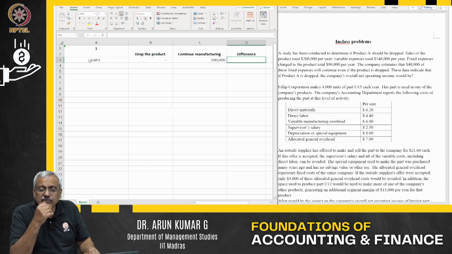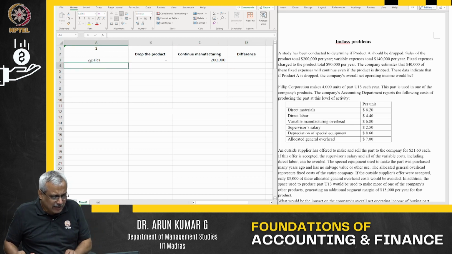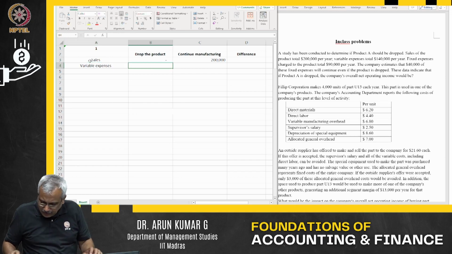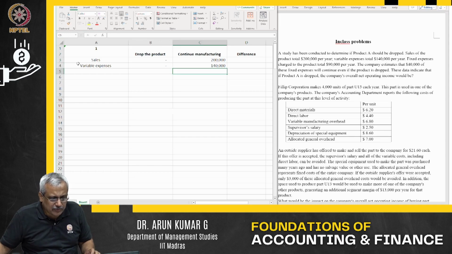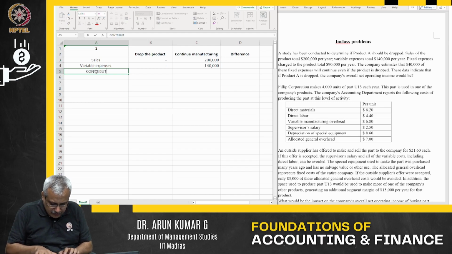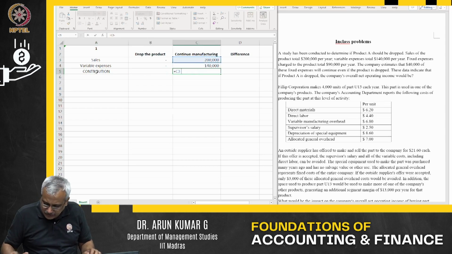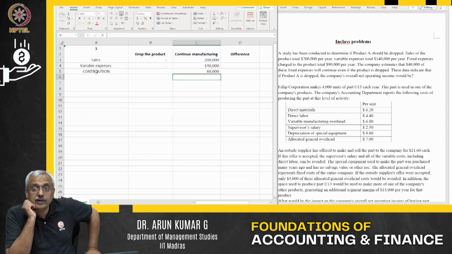Let's keep that aside. My variable expenditure in this particular case is going to be 140,000. If I drop the product, it's going to be nothing. If I manufacture the product, it's going to be 140,000 per year. That is the variable expenditure. So what is my contribution? In this particular case, this is going to be my contribution.